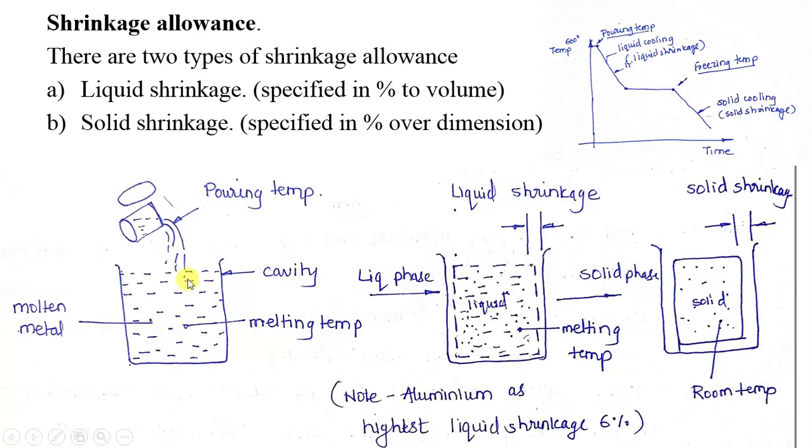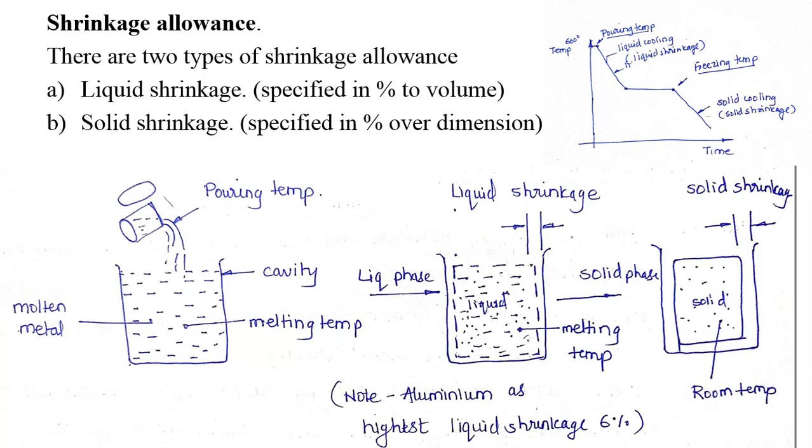Now after pouring the molten metal, if you allow some time for it to solidify, heat will be dissipated to the sand mold. The molten metal which is in contact with the sand mold, after solidification, will try to leave contact with the sand wall.